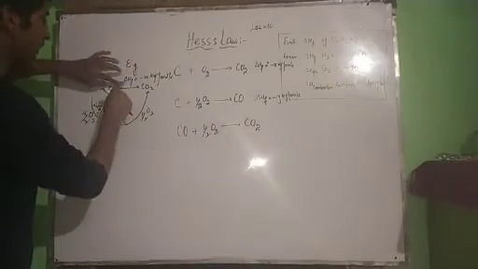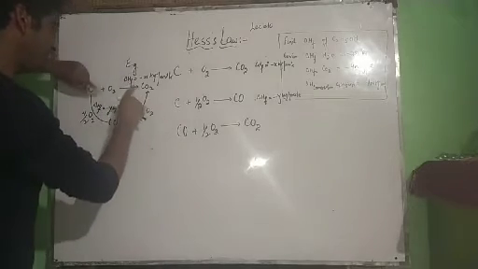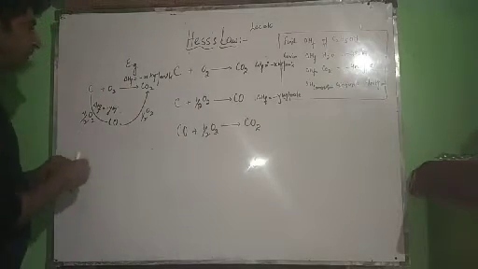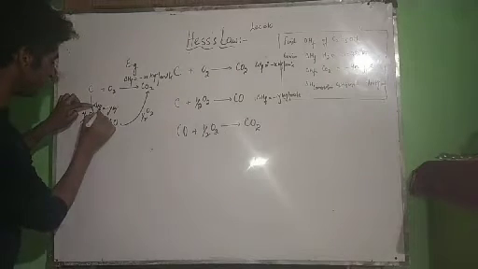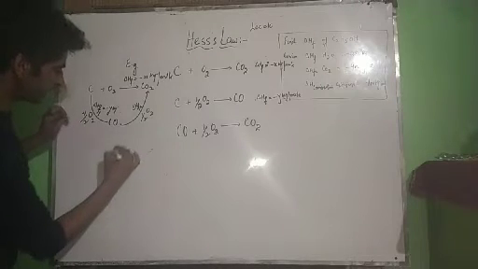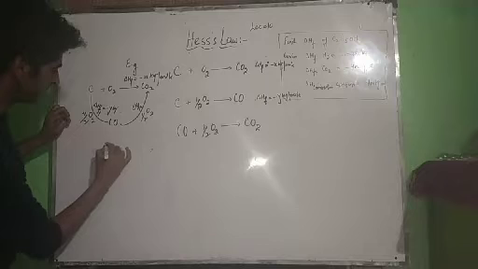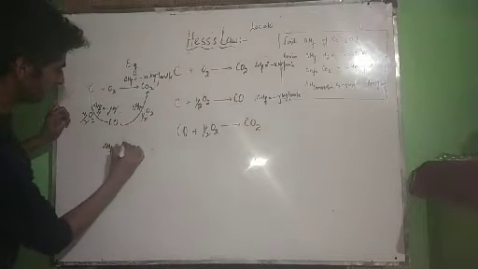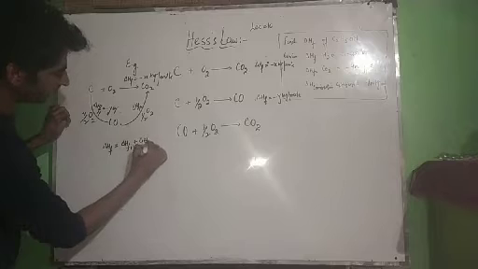Whether you prepare carbon dioxide this way or by these steps, the heat of formation will be the same. That means, let this be delta HF1 and this be delta HF2. Then according to Hess's law, delta HF will be equal to delta HF1 plus delta HF2.